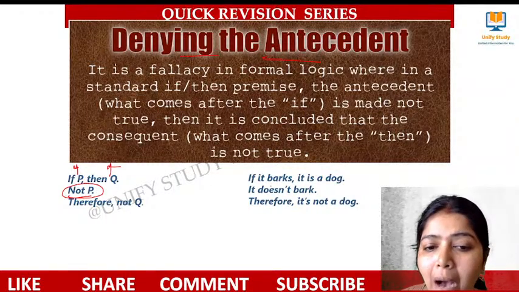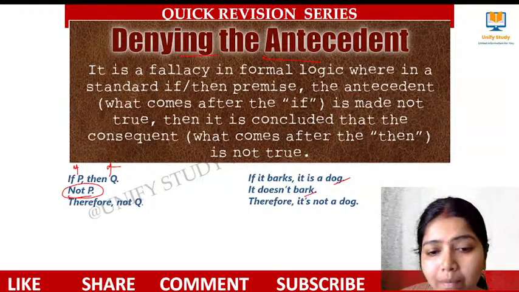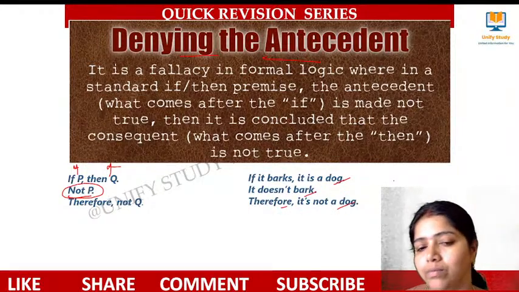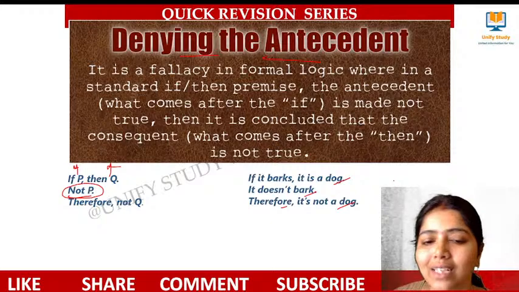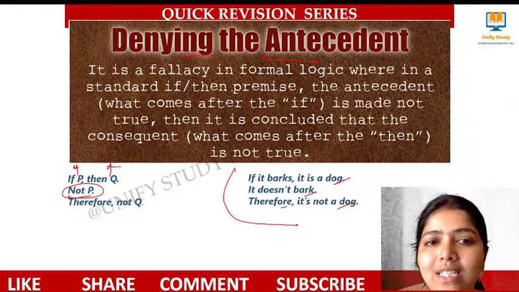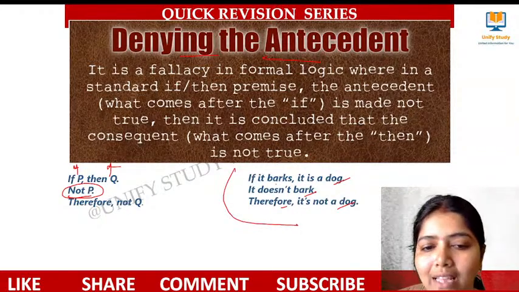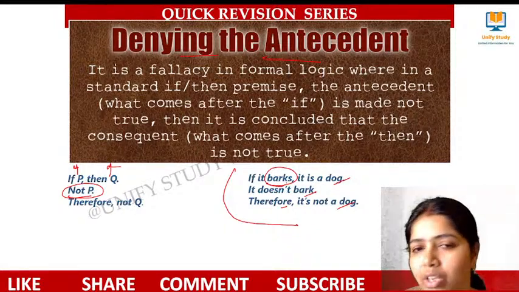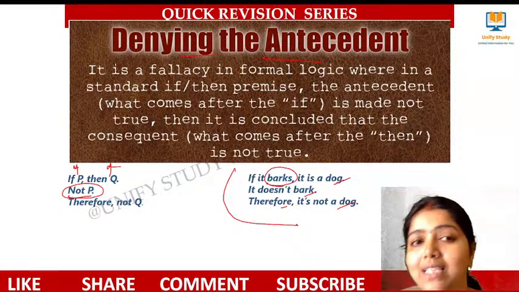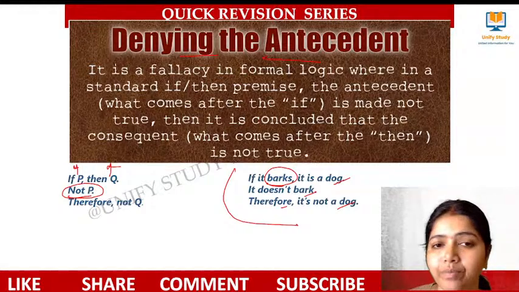Okay. If it barks, it is a dog. If it does not bark, therefore it is not a dog. Okay. It may not bark at that time, right? So this is called denying the antecedent. Please note down these two fallacies. This has been asked this time.